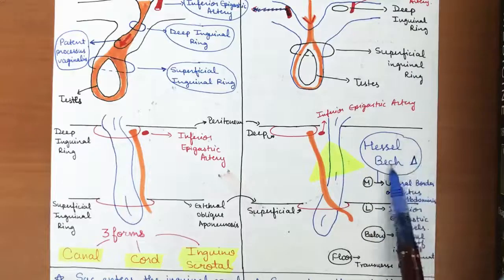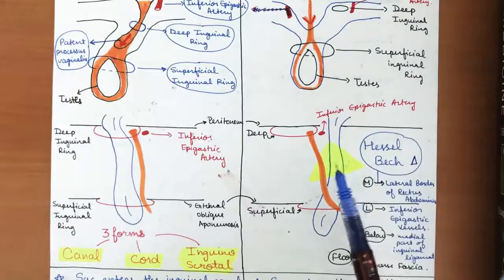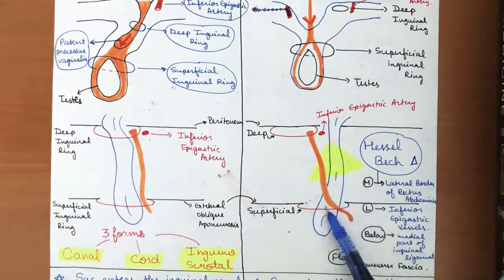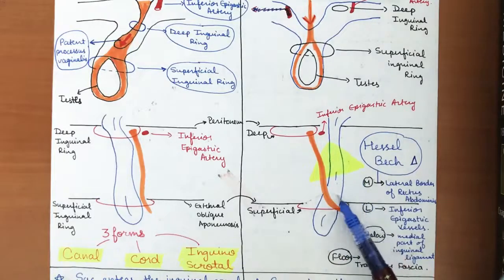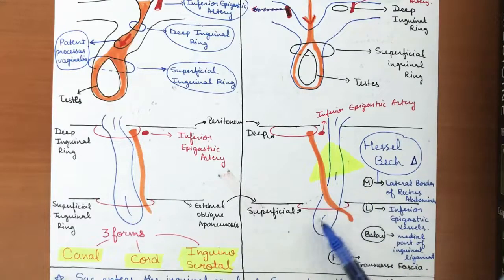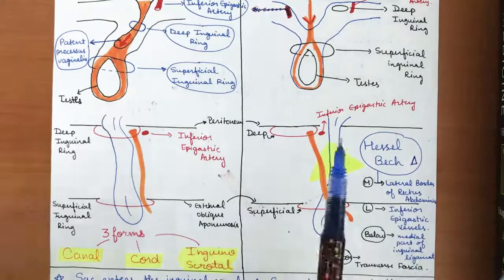This is an important triangle, I'll tell you about it later. They will protrude through this and come out behind the spermatic cord. They will cross the superficial inguinal ring behind the spermatic cord. So this is the main difference.